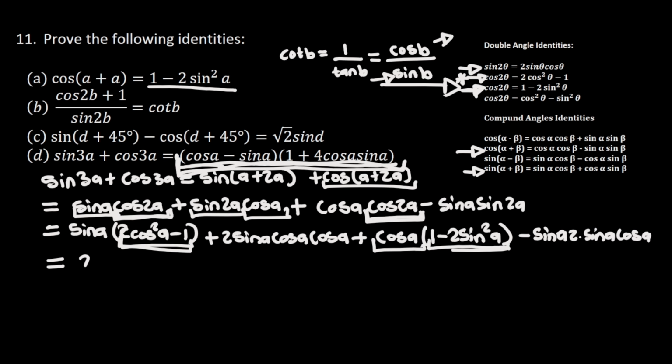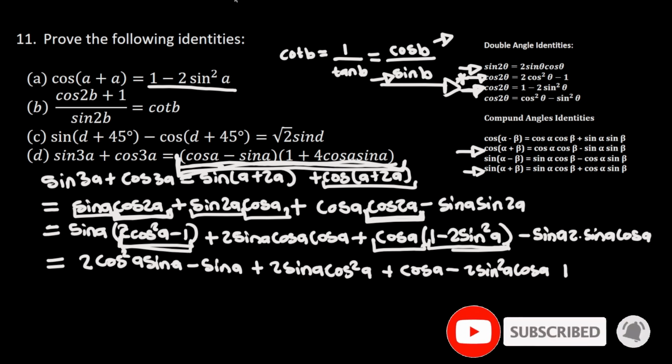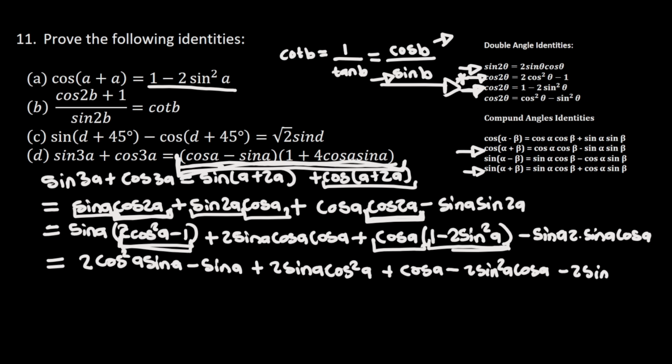So this is going to be equal to 2 cos square of a times sine of a minus sine of a plus 2 sine of a times cos square of a plus cos of a minus 2 sine square of a times cos of a, minus, here not plus, minus 2 sine square of a cos of a.